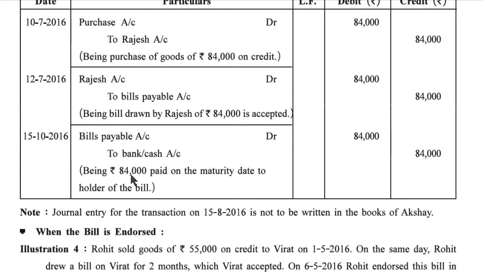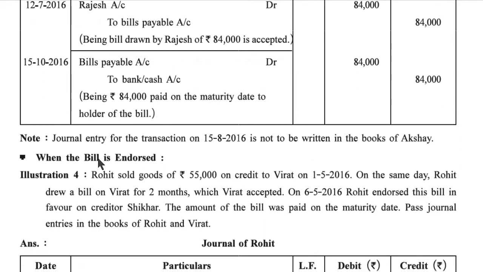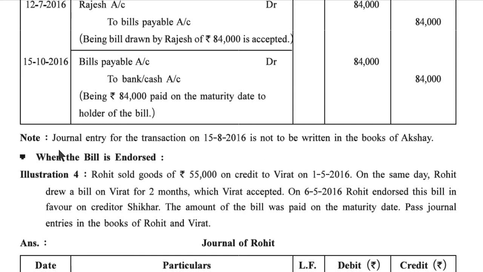Bills payable account debit 84,000 to bank or cash 84,000, being rupees 84,000 paid on maturity date to holder of the bill. Note: journal entry for the transaction of 15/8/2016 is not to be written in the books of Akshay because it is a transaction between the bank and Rajesh.